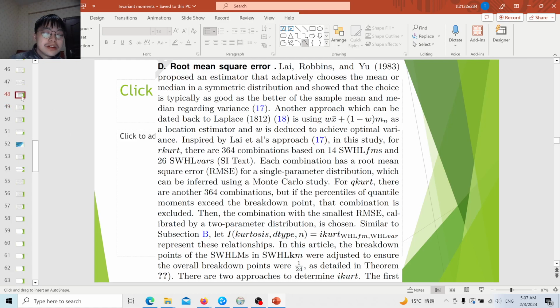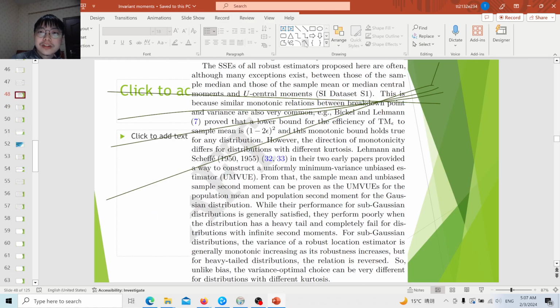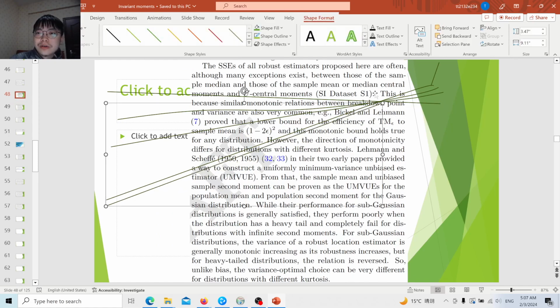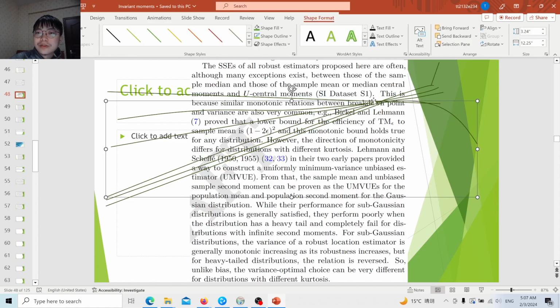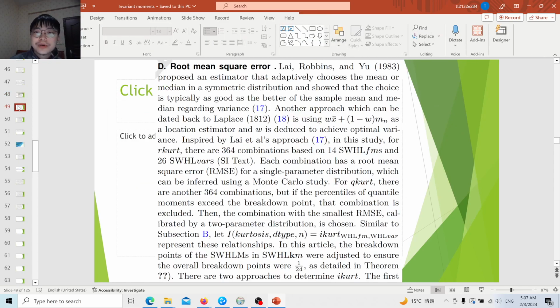So basically they can construct an estimator whose variance is always close to the optimum choice. Yes, very close to the optimum. So this is very desirable. Another approach was deduced by Laplace, using a parametric assumption.